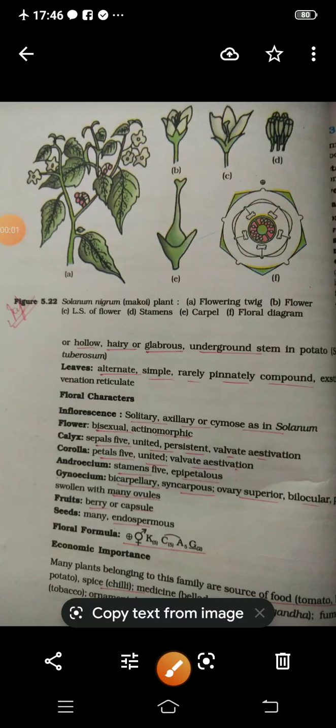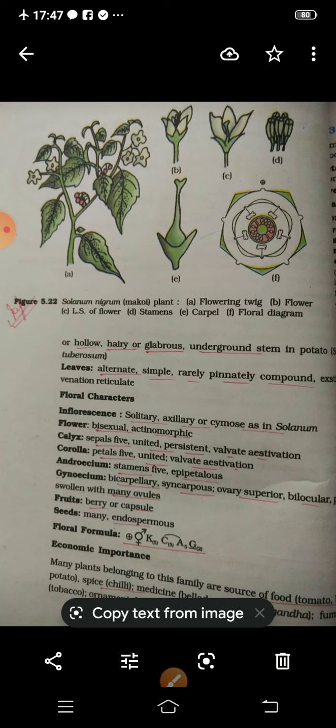Students, by now you must have understood how we should describe a floral family or a flower. There are various headings under which we have to describe a flower, or you can say a floral family. For example, in our syllabus there is the family Solanaceae, which we studied yesterday, and this family is commonly known as the potato family.